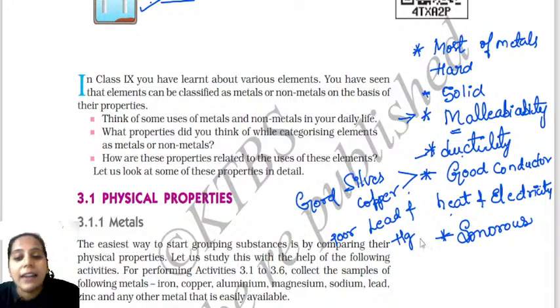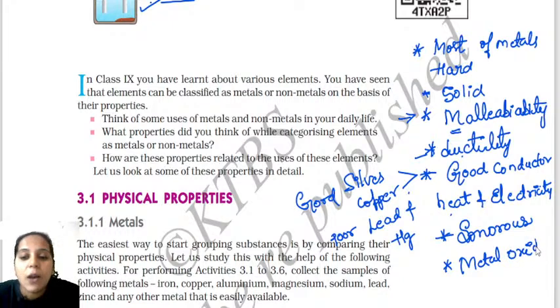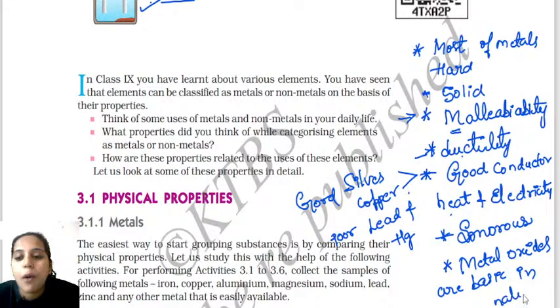Okay, and at this point of time, you also have to know that metal oxides are basic in nature. Metal oxides are basic in nature, we say. Metal oxides are basic in nature. So these are the important points that you have to learn from the examination point of view. When I talk about the properties of metals, all these points are very important.